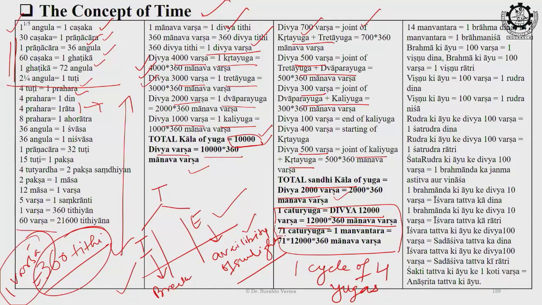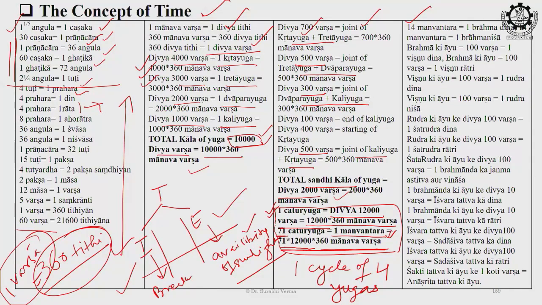And once 71 times the same चतुर्युगी goes on, the same cycle goes on 71 times, it becomes one manvantar. एक मनवंतर हो गया. So technically it would be like 71, then multiplied to 12,000, then multiplied to 360. That is, this much would be the period of one manvantar in human years.